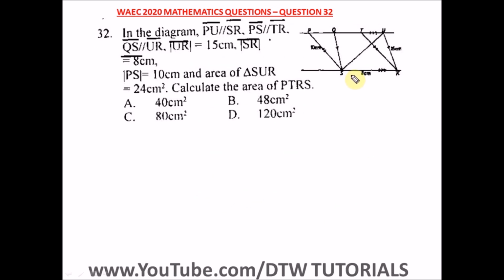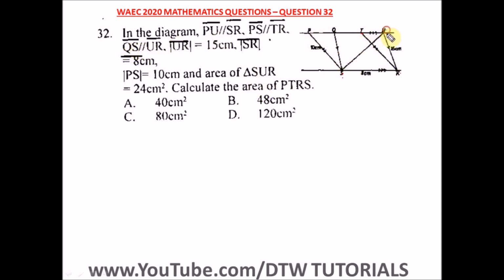Question 32 of the WASSCE 2020 mathematics past question, that's a WAEC 2020 exam. It says in the diagram PU is parallel to SR, and PS is parallel to TR.